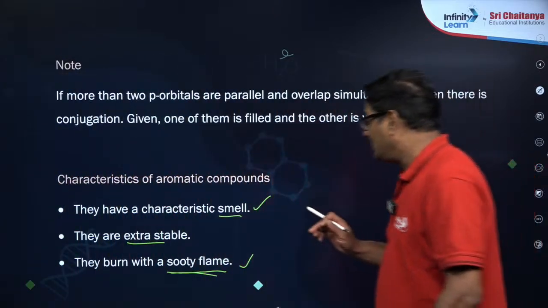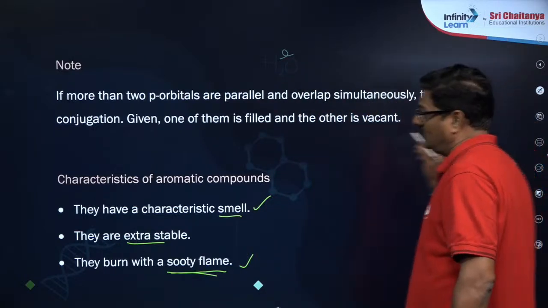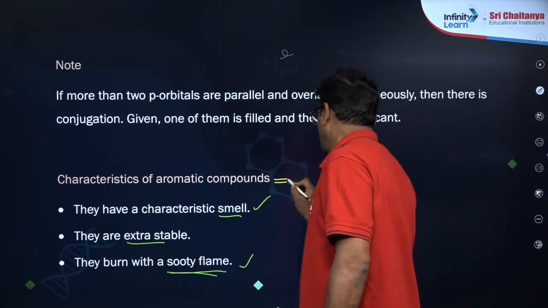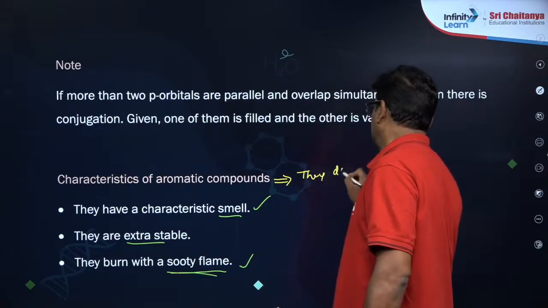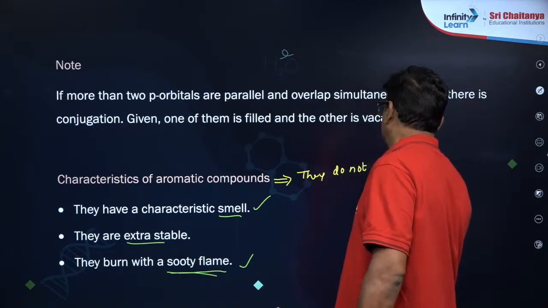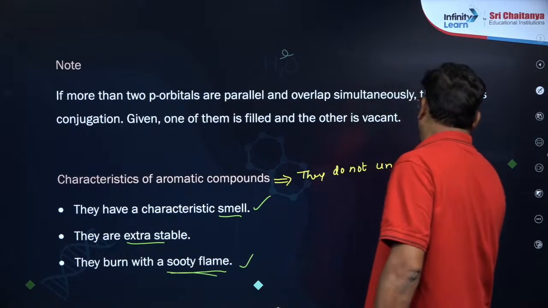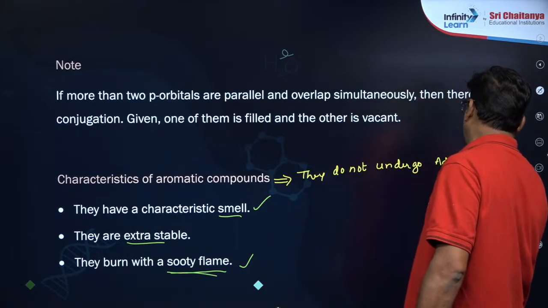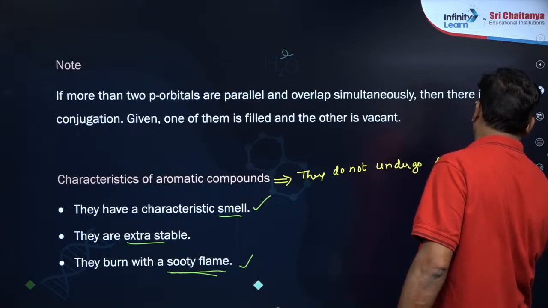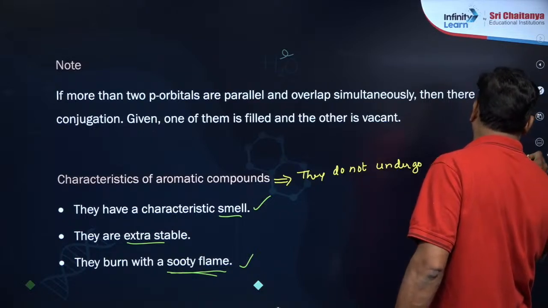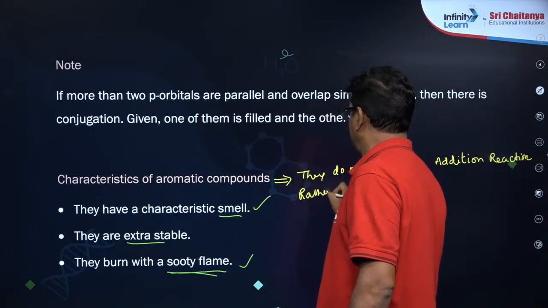And very important point, so they do not undergo addition reactions. मैं ये बोल चुका, rather they undergo substitution reactions.